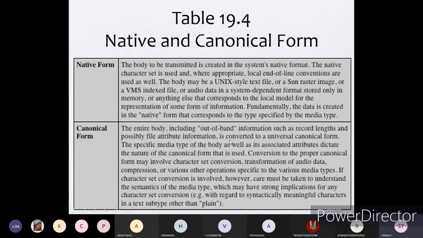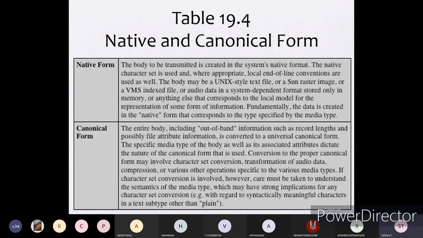Okay, and canonical form: the entire body including out of band information such as record lengths and possibly file attribute information is converted to the universal canonical form. The specific media type of the body as well as its associated attributes dictate the nature of the canonical form that is used. Conversion to the proper canonical form may involve character set conversion, transformation of audio data, compression or various other operations specific to the various media types.